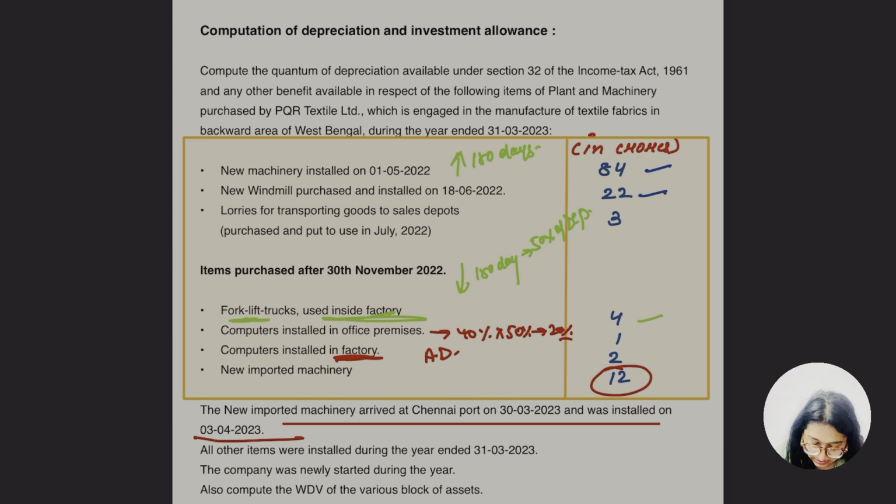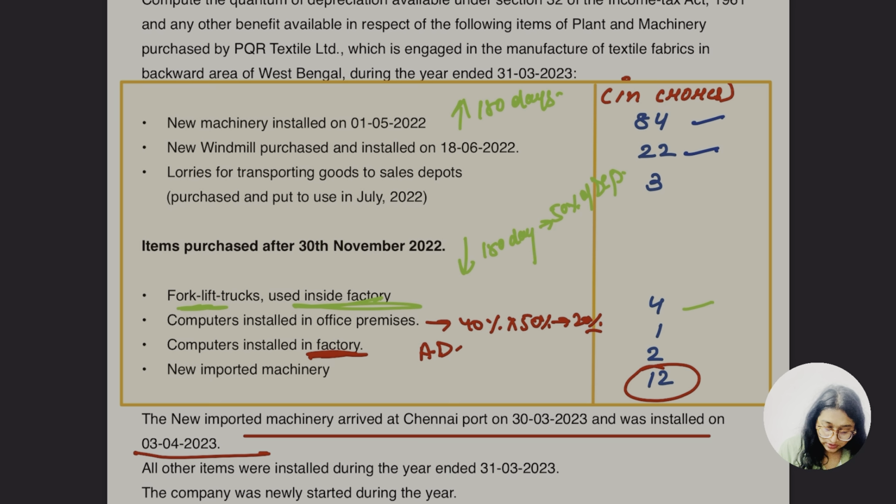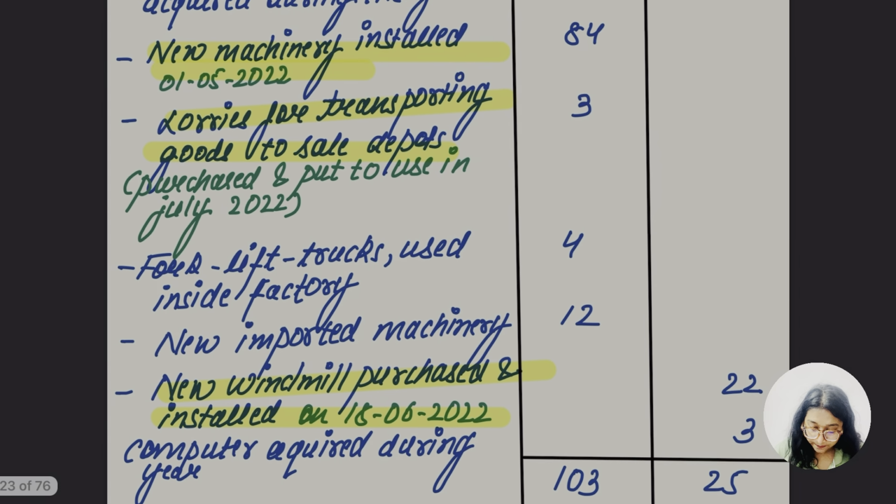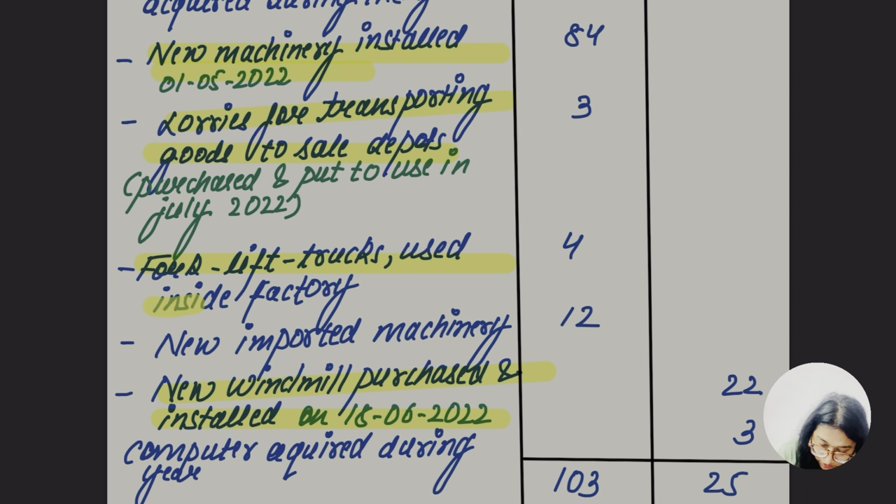Let's go for the other part, which is the item purchased and used for less than 180 days. It was purchased after 30 November 2022. What of the forklift truck used inside the factories? Here, forklift trucks used inside the factory are taken and it is going to be taxable, depreciation rate is going to be 15%. But remember what I told you, it's going to be 50% of 15%, that's going to be 7.5%.